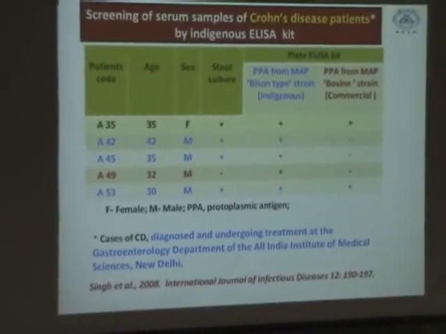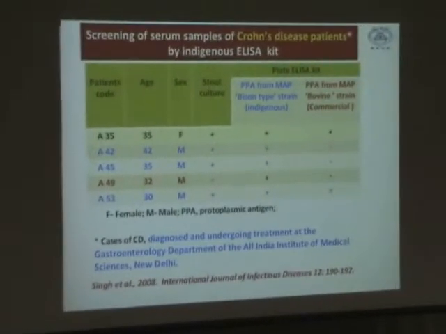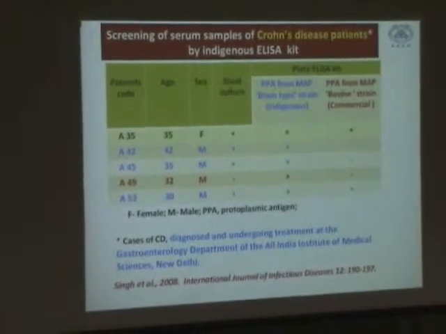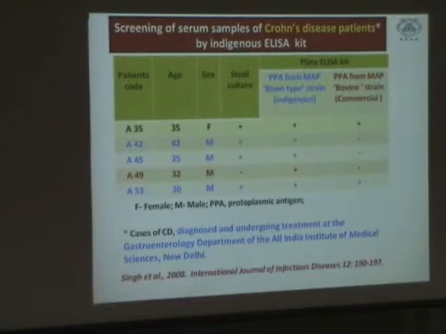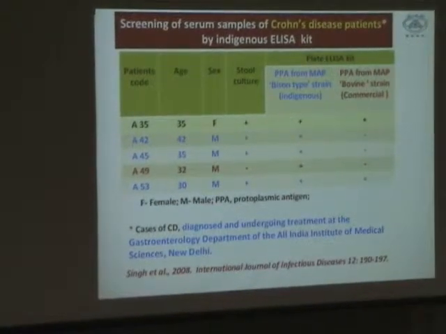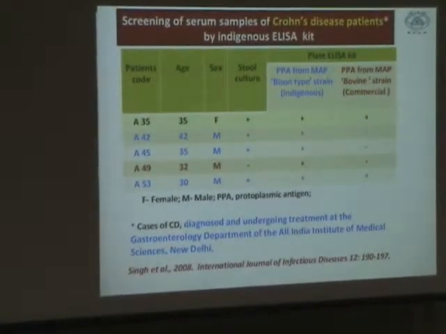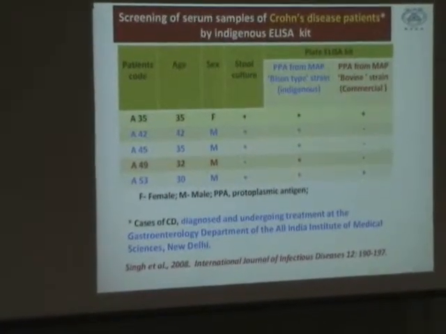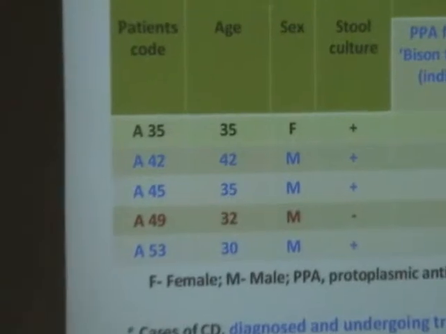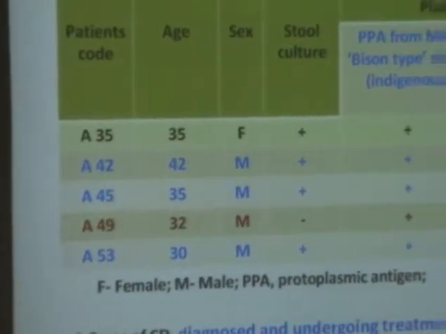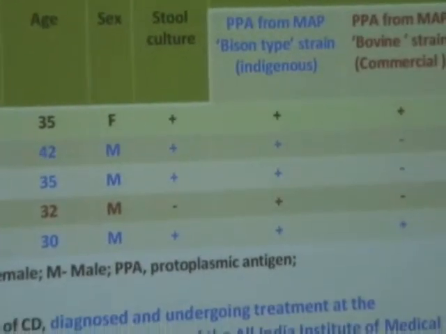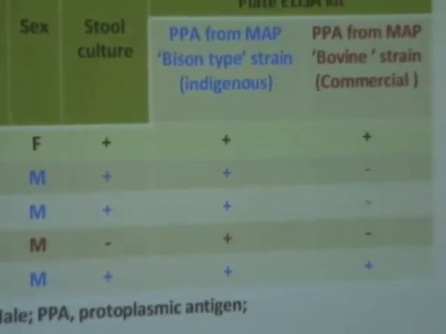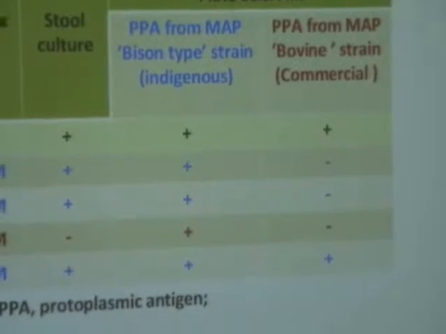I am showing you the paper which we published. These five persons were suffering from chronic Crohn's disease, and these biopsies, blood samples, serum samples, and stool samples were submitted to us for confirming this diagnosis from the All India Institute of Medical Sciences, and from there we also cultured, and these cultures were IS 900 positive, but none of them were showing microscopic positivity.